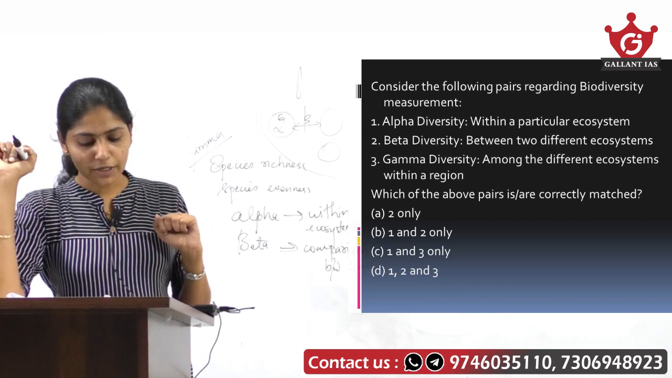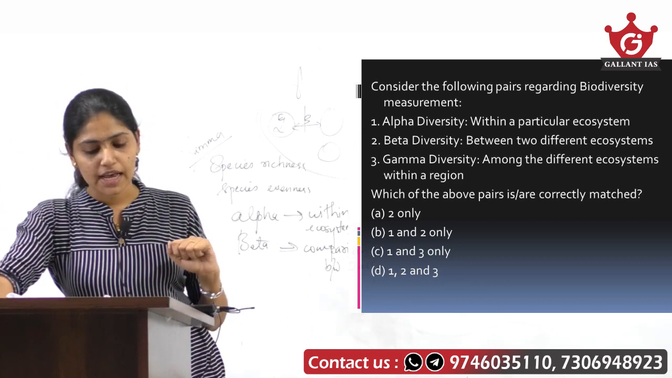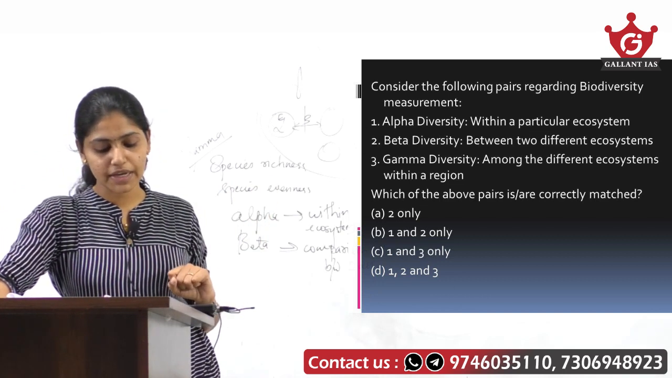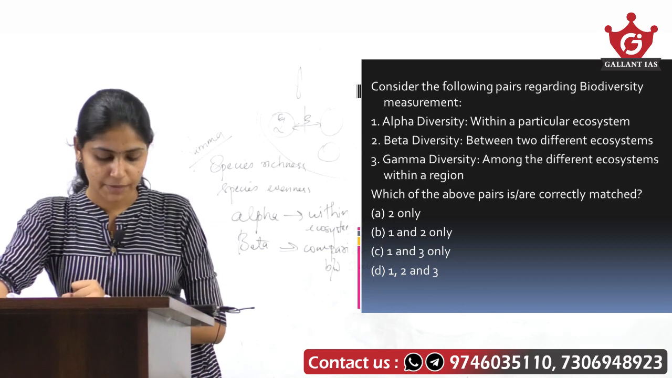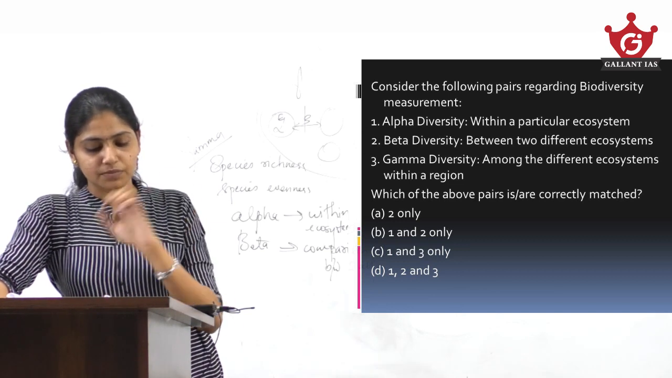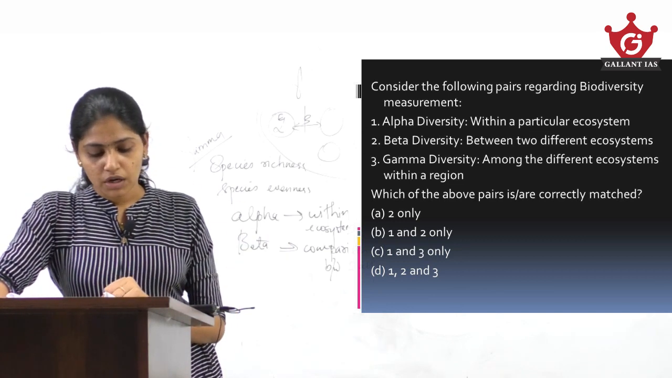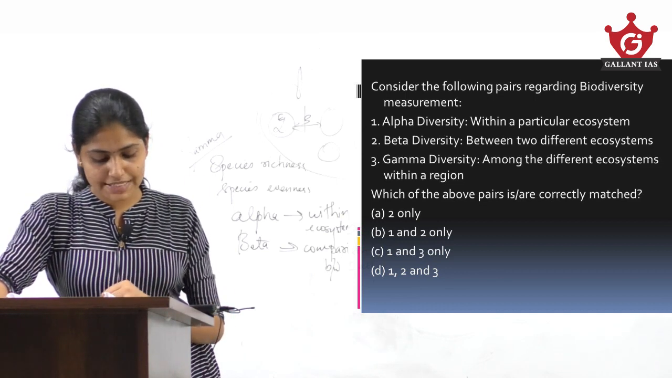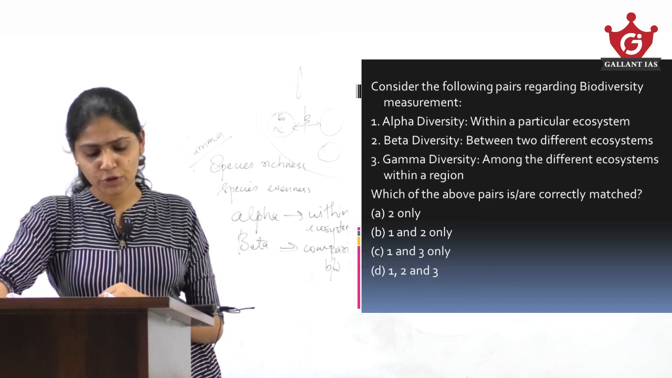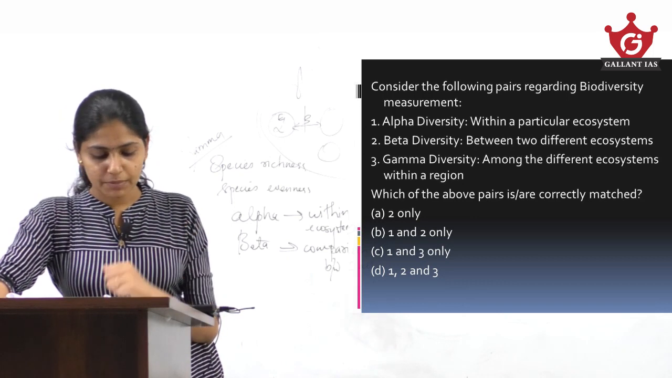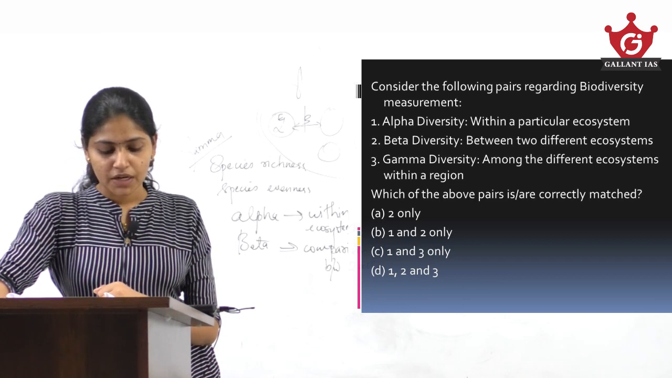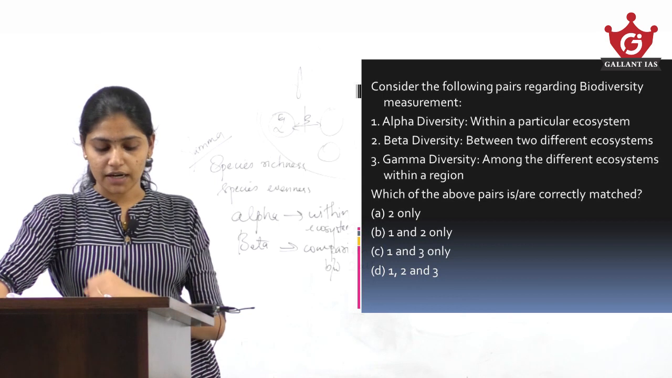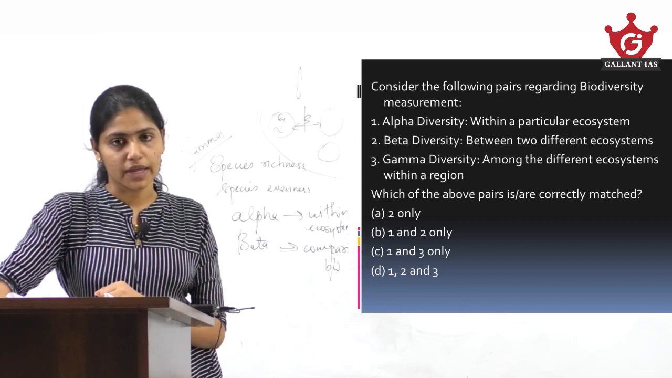So here when we look, all the three are correctly matched, which means your answer will be D, 1, 2 and 3. If you know the first statement is rightly matched, you can eliminate option A. You are left with B, C and D. Again, if you know 2 is rightly matched, you can eliminate C, left with B and D, and 3 is also right. So here the correct option is option D, 1, 2 and 3.